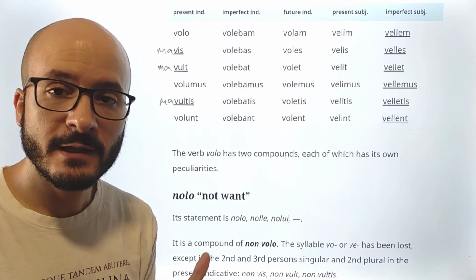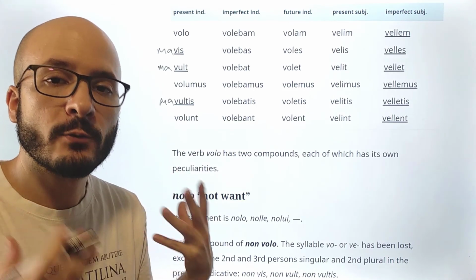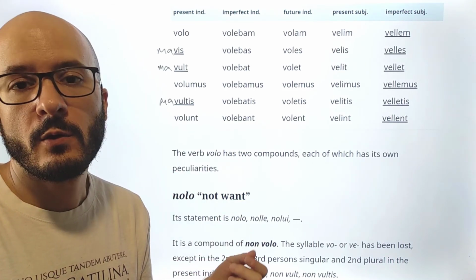Okay, so that's it. That's pretty much everything that we need to know about irregular verbs. Now let's go and practice.